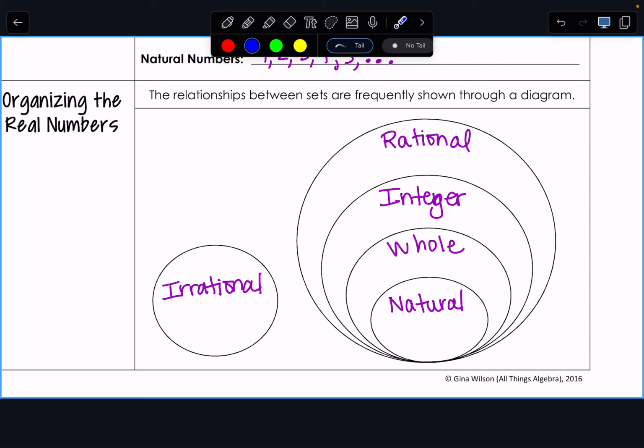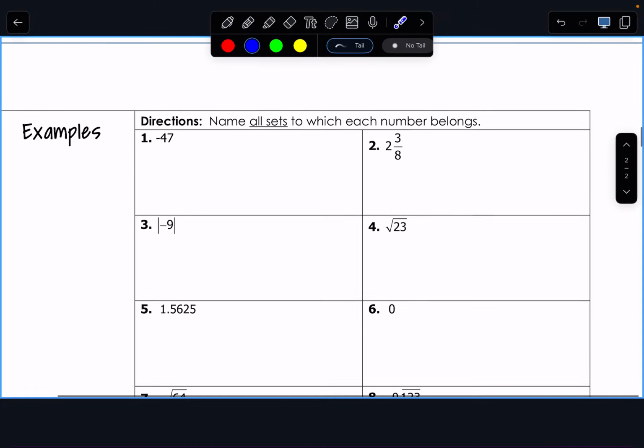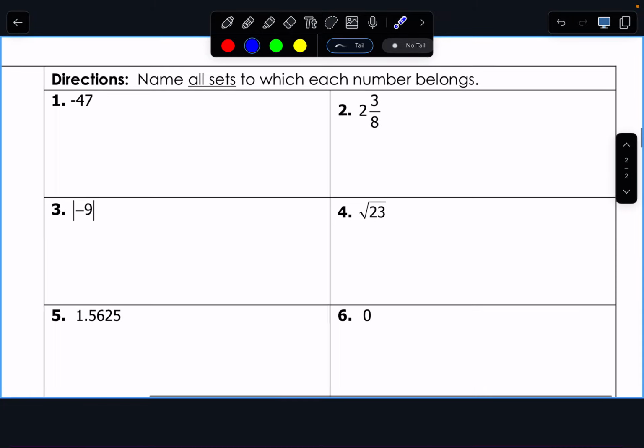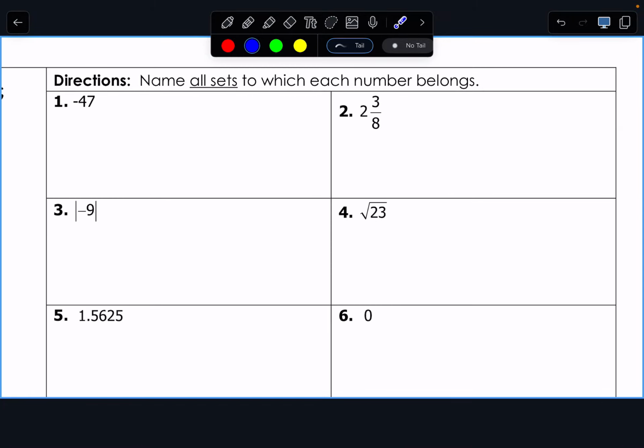I am always going to write down the words. If you want to abbreviate, you do you. But we basically need to practice figuring out how to name these numbers. So we're going to go to page 8. If you need to flip back to page 7 at any time to look at those lists, you do that.